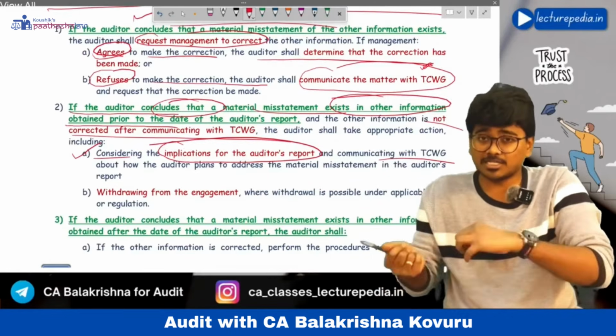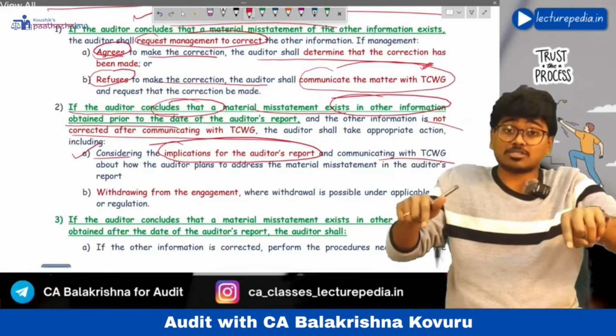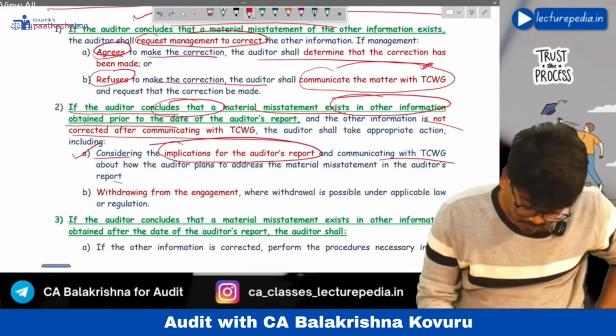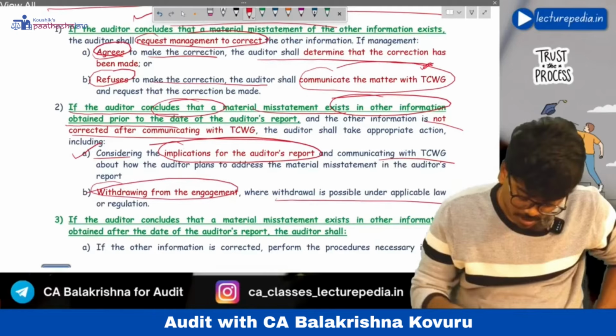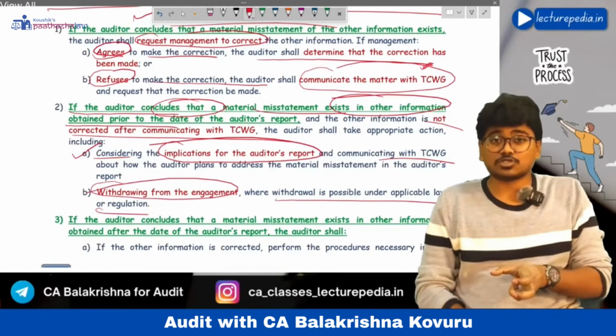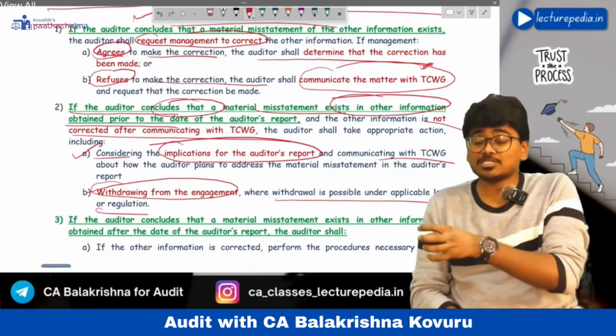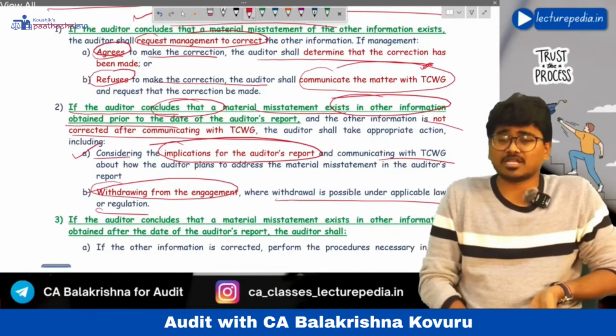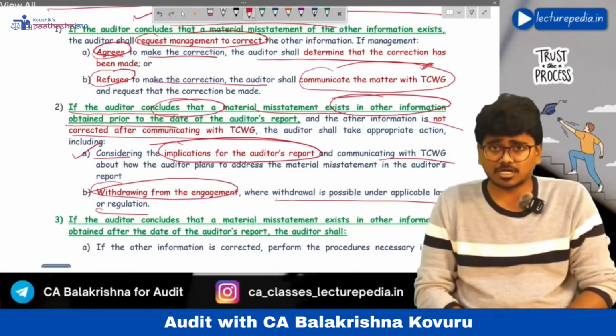Okay, the impact he needs to analyze, or he should also check whether he has to withdraw from the engagement because of that matter. See, withdrawing from the engagement, where withdrawal is possible under applicable law or regulation. Okay, so this the auditor has to do if other information is obtained prior to the date of the audit report. Here he can withdraw from the engagement because he has not yet issued the audit report.